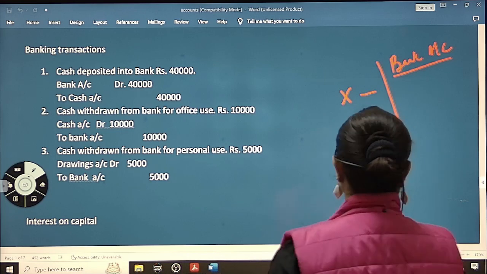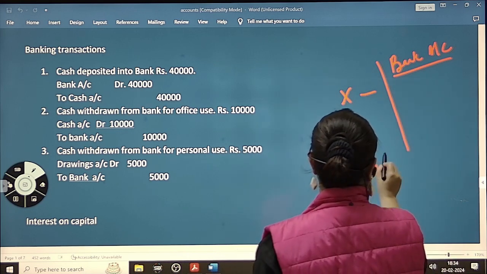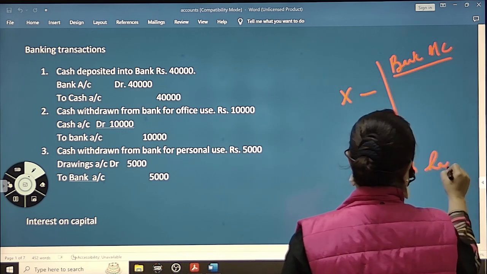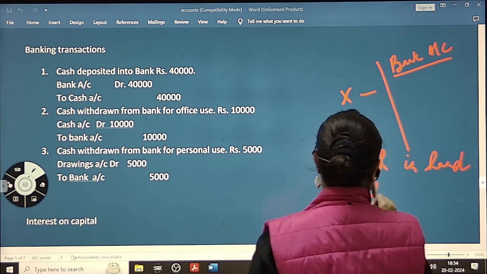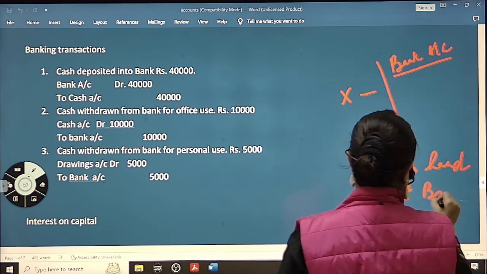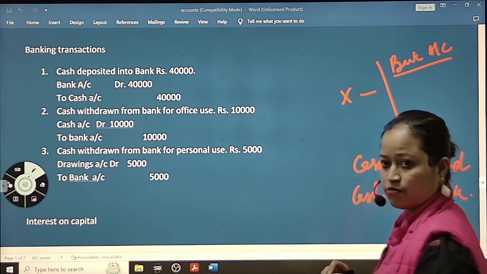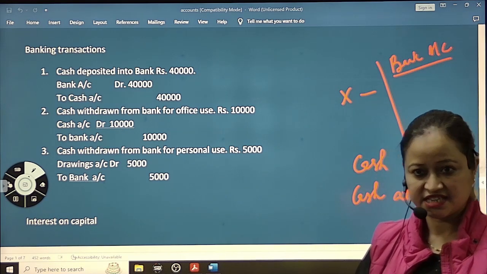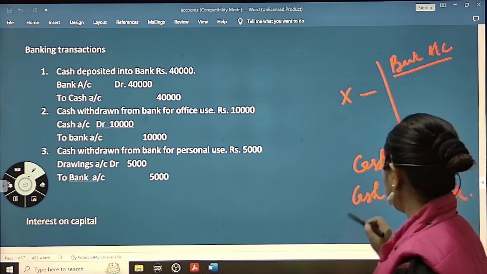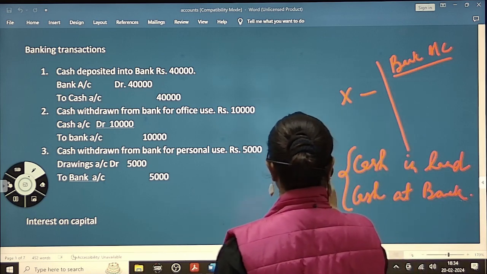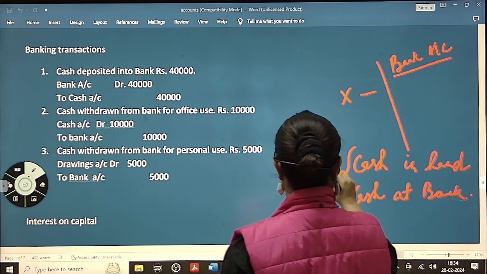So cash in hand and cash at bank, both are our assets. Both these items we write on the asset side.